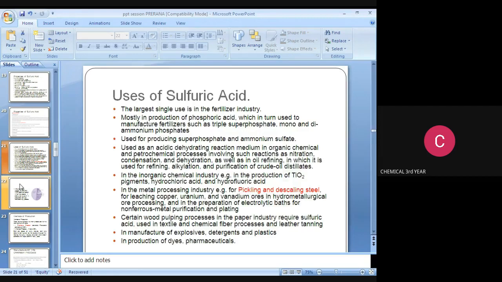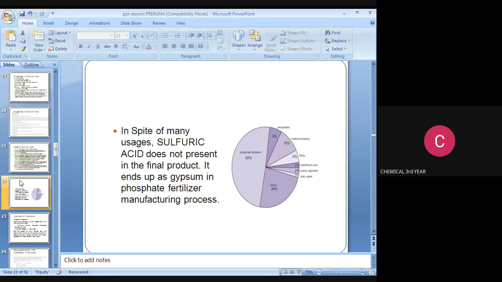The next point: in spite of its many uses, sulfuric acid is not present in the final product. It enters as gypsum in the phosphate fertilizer manufacturing process. Sulfuric acid is used 50% for the fertilizer industries, 6% for the phosphate industry, 10% for the metal processing industry, 5% for fibers, 2% for hydrofluoric acid, 2% for paints and pigments industries, and 1% is used for the pulp and paper industry.